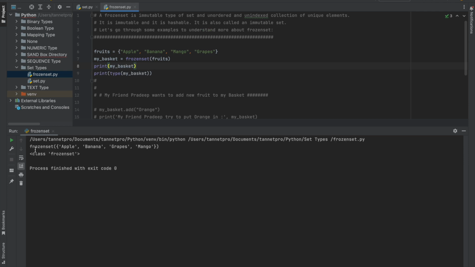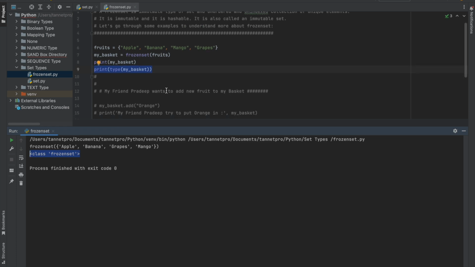So it's converted to frozenset, and the class type is also frozenset: apple, banana, grapes and mango. And this is the comment. I converted the set to a frozenset, then I printed it out, then I checked the data type of the frozenset. So it is showing the frozenset data type.